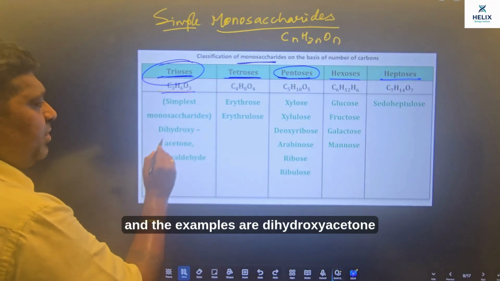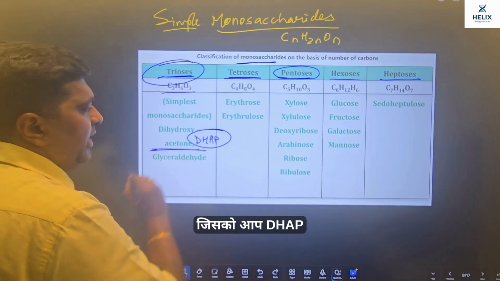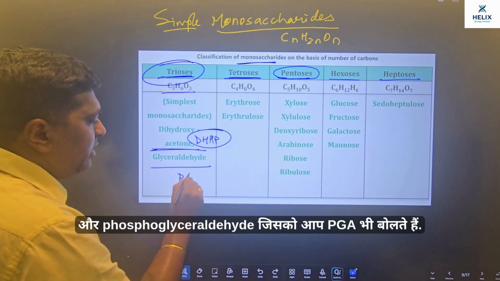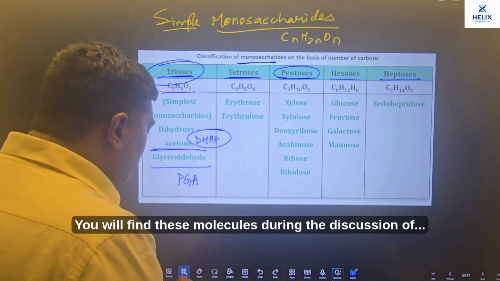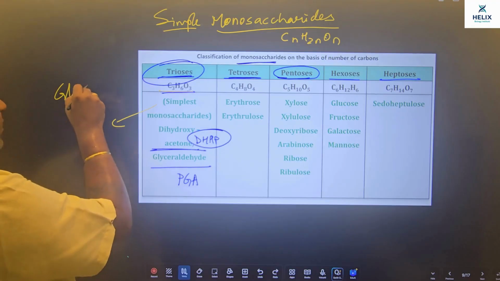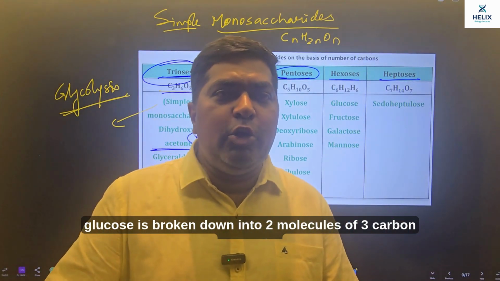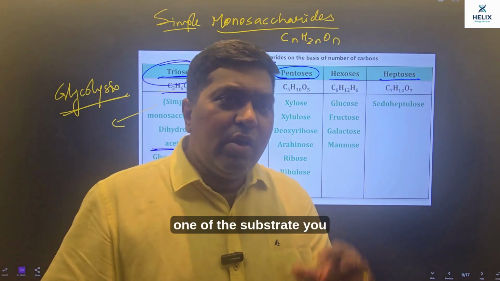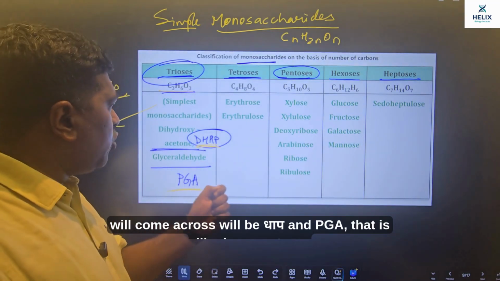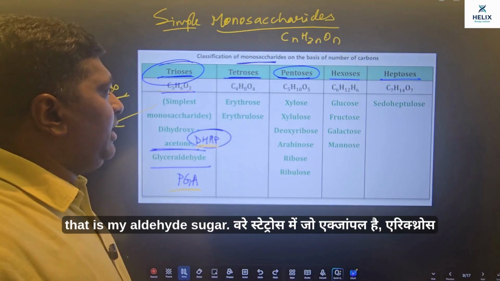C3H6O3 and the examples are dihydroxyacetone जिसको आप DHAP भी बोलते हो, and glyceraldehyde 3-phosphate और phosphoglyceraldehyde जिसको हम PGA भी बोलते हैं. You will find these molecules during the discussion of glycolysis, right? Glycolysis के जो pathway होती है जहां पे 6 carbon glucose is broken down into 2 molecules of 3 carbon pyruvate. One of the substrates you will come across will be DHAP and PGA, that is dihydroxyacetone, which is my ketone sugar, and glyceraldehyde or phosphoglyceraldehyde, that is my aldehyde sugar.